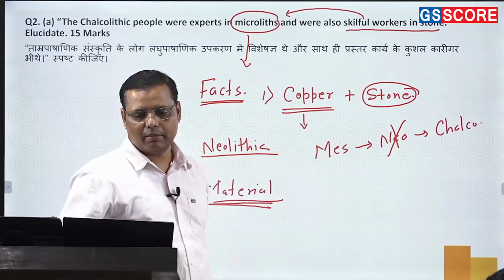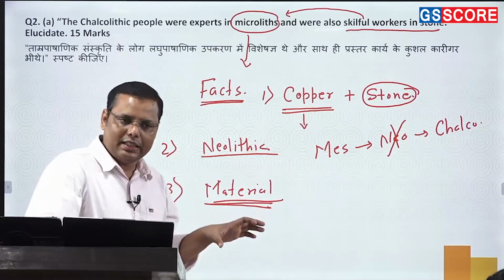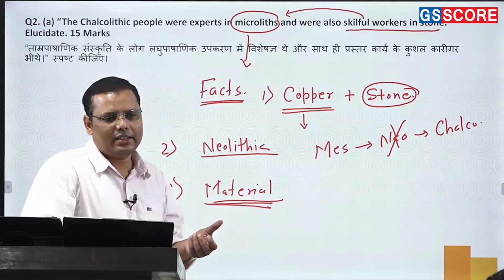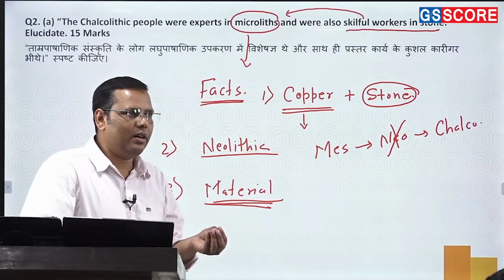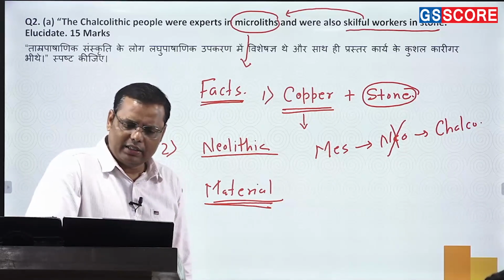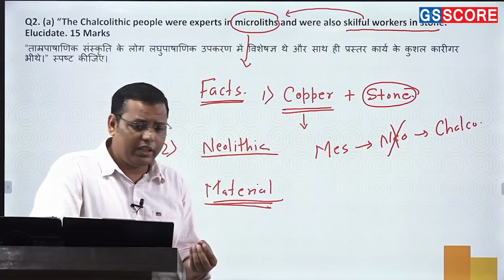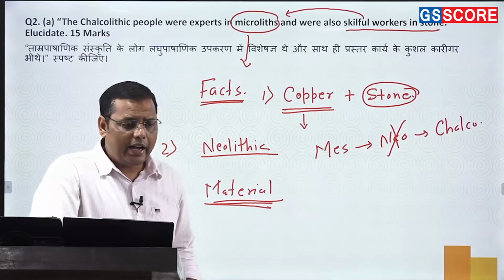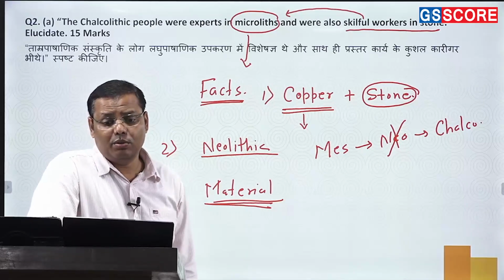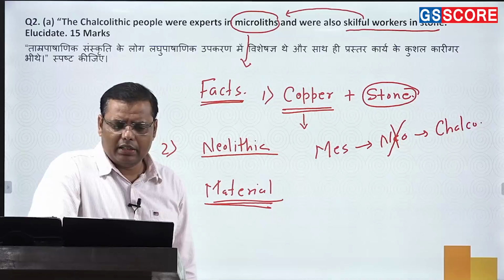Now after giving all this analysis, you can write what the skills or achievements are in this direction. You can write about the various stones they had been using, such as chert, jasper, agate. These are the stones they used for making tools. In fact they made different kinds of tools, such as arrowheads, and some cutting and scraping tools.